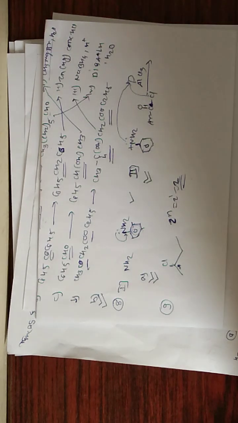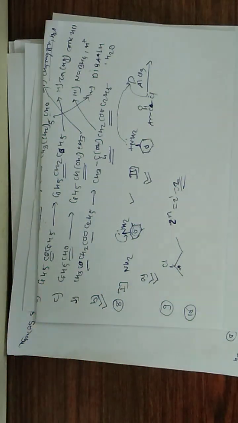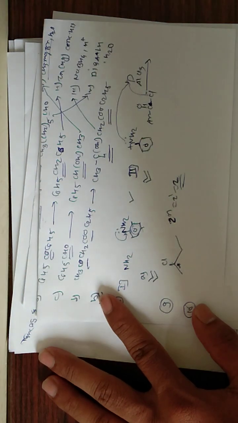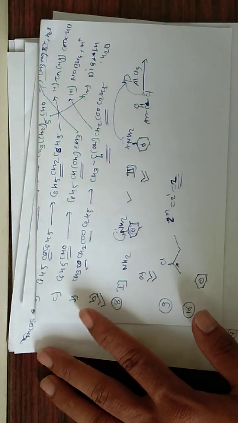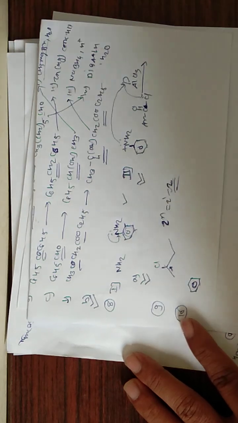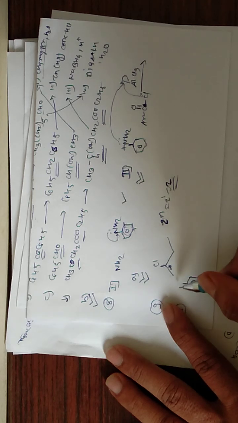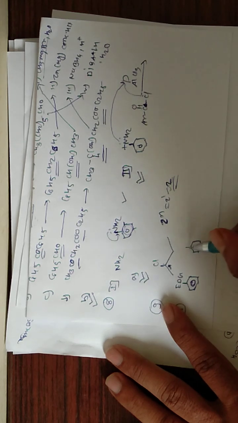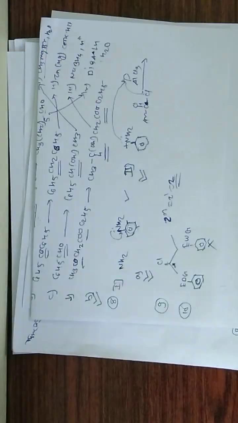Now the next question. The question is the total number of deactivating groups in aromatic electrophilic substitution reaction among the following. First, aromatic electrophilic substitution reaction. Suppose this is the benzene ring. For electrophilic substitution reaction, this benzene ring should be electron rich. Then it can undergo electrophilic substitution reaction. To make this benzene ring electron rich, an electron donating group should be present at any position. If an electron withdrawing group is present on the benzene ring, then it can't undergo electrophilic substitution reaction.